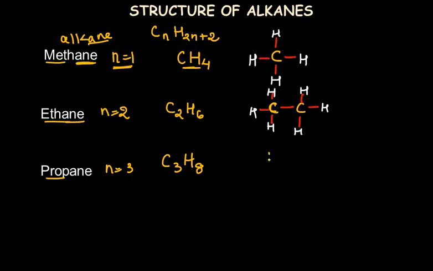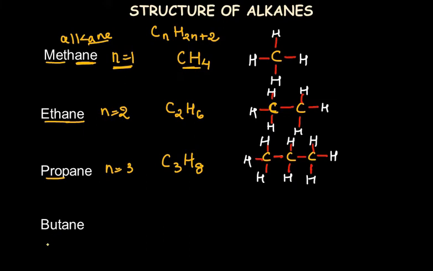So again 3 carbon atoms in series with each other, drawing one covalent bond between each carbon atom, and then the remaining bonds of each carbon atom, making it 4 for each carbon, and then adding hydrogen to each of these bonds. So this is how I prefer, and I teach my students, to draw the structure of any alkane or organic molecule. So 3 carbon atoms and 8 hydrogen atoms.